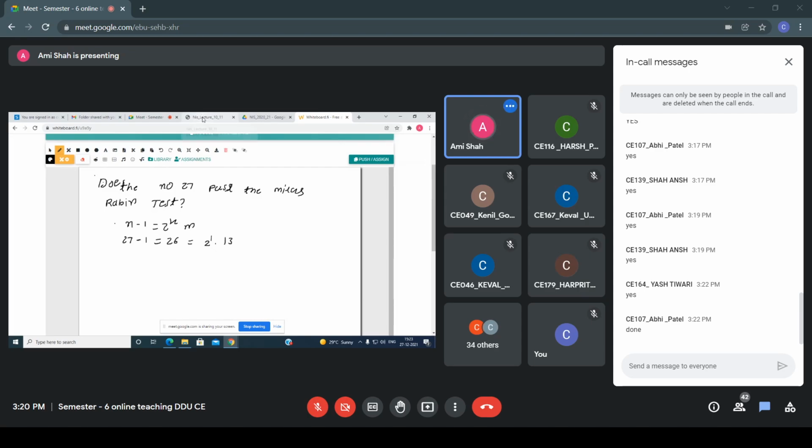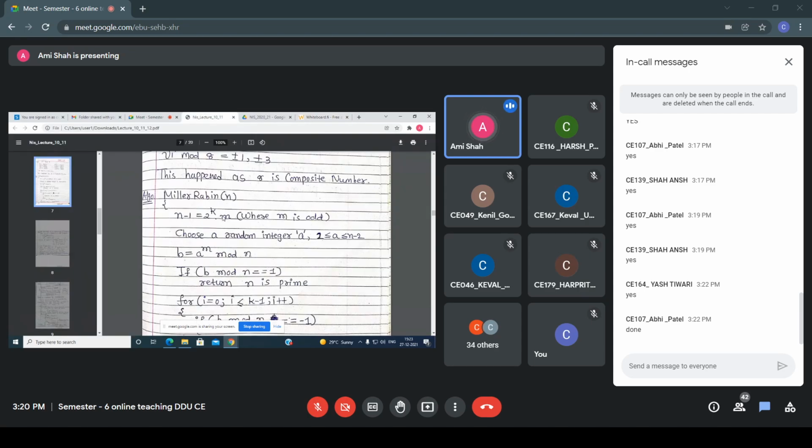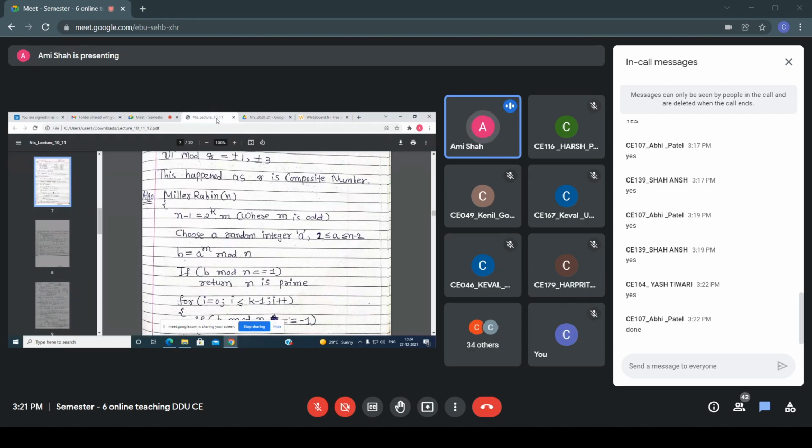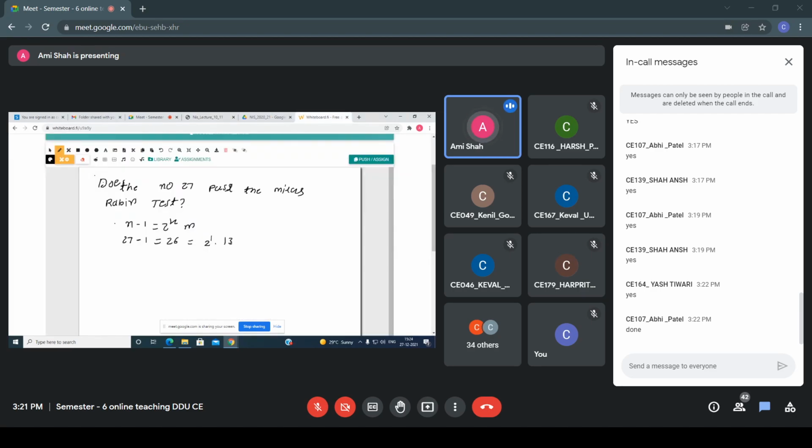So now see the algorithm. n minus 1 is 2 raised to k into m, where m is odd. First you understand the example, then the proof is easy for you. So 27 minus 1, I'm getting 26, so 2 raised to 1 into 13, where the condition is that m is odd. In our case, 13 is an odd number. Right, up to this it is done. From that I can write m as 13, the k value is 1, and the a value is 2.